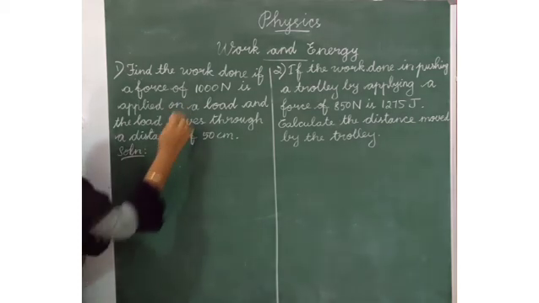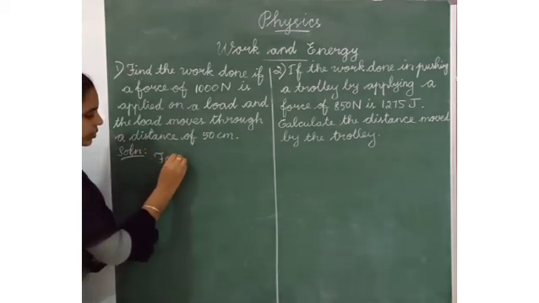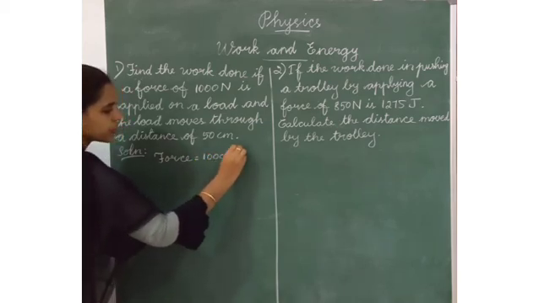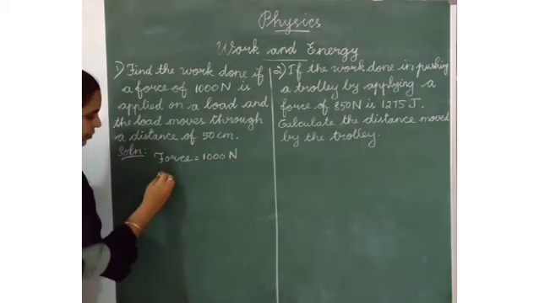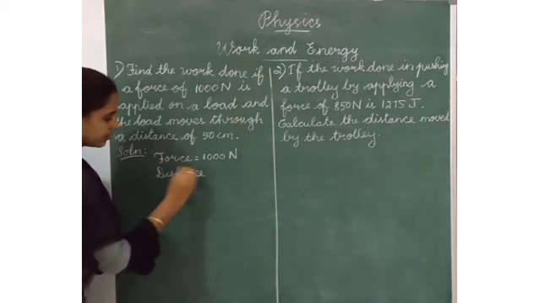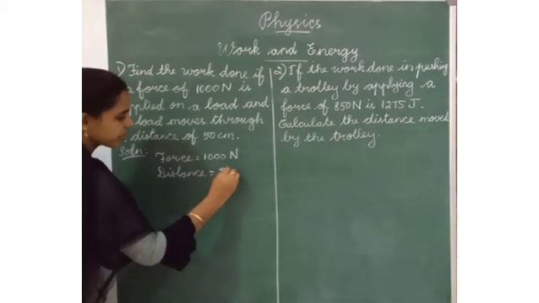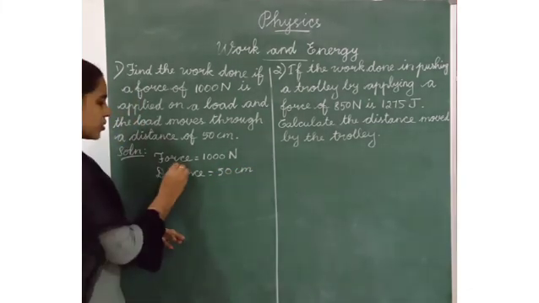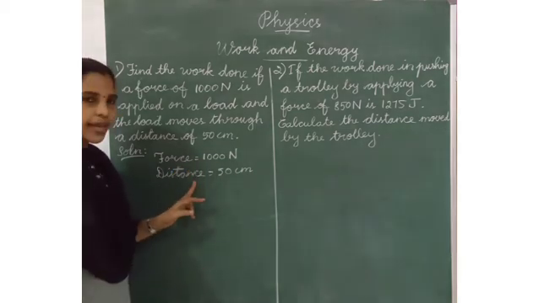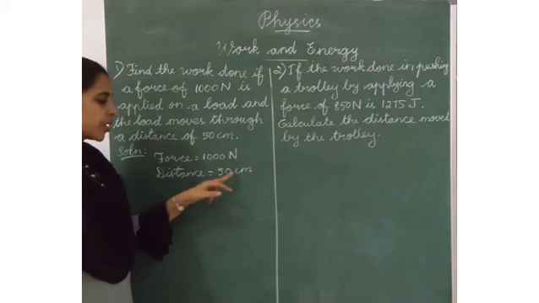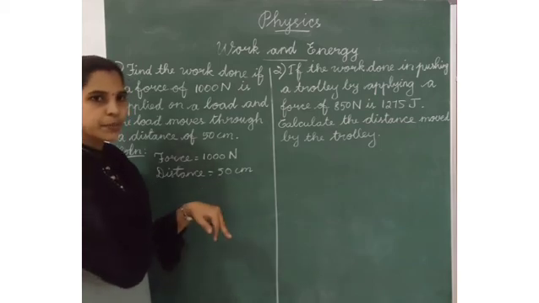Force is equal to 1000 Newton. Distance is equal to 50 centimeter. When we use this formula, force into distance, the unit is Newton meter. So we have to change the centimeter into meter.